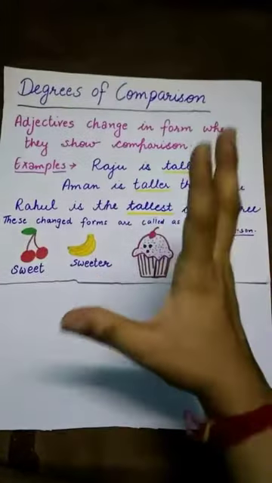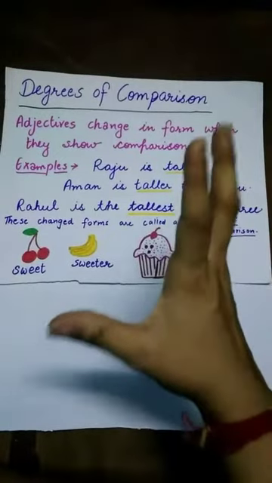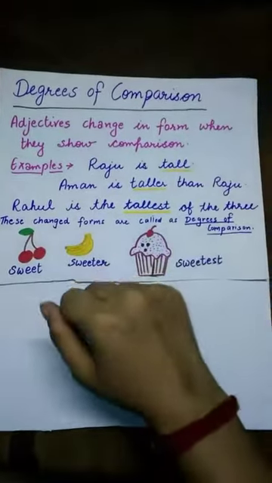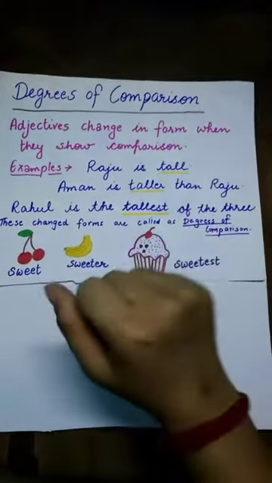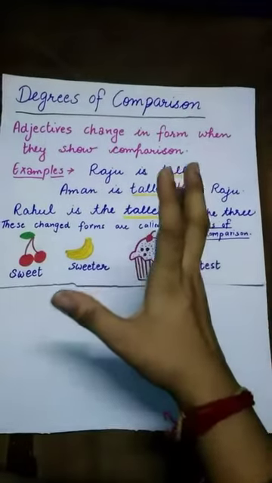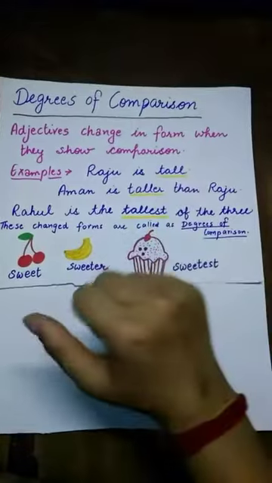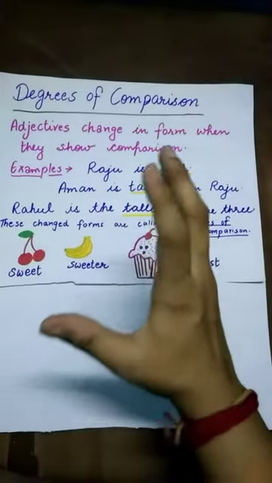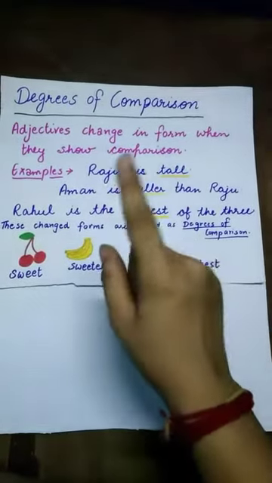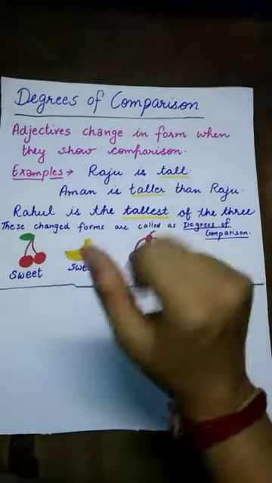Now let's get back and discuss more about adjectives. Now suppose you have things of different shape and sizes and you want to compare them. Now in that case, adjectives will be of great help. Let me tell you how. To show comparison, adjectives change its forms.